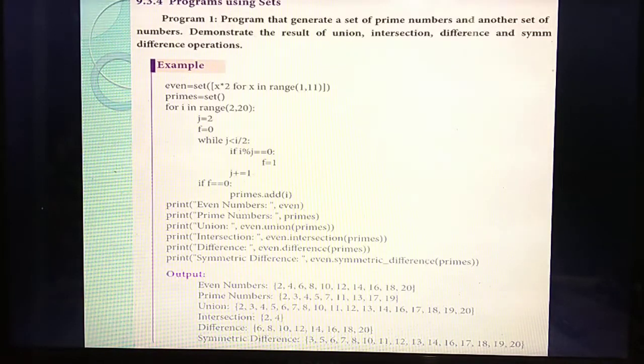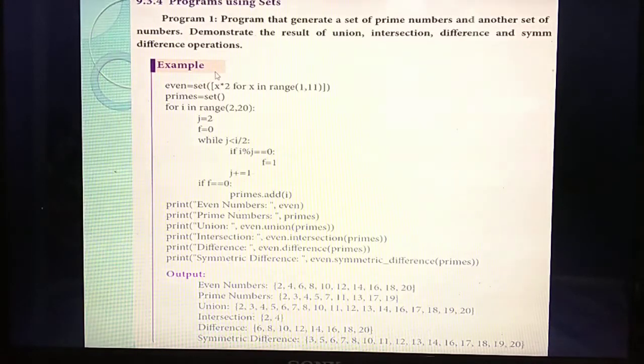Okay, so listen once more. In your question, they asked to create two sets. So what are the two sets?